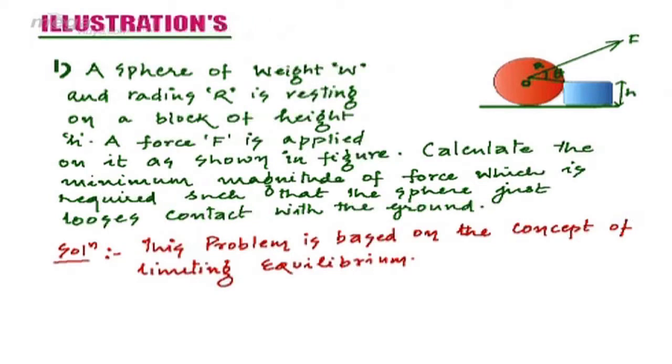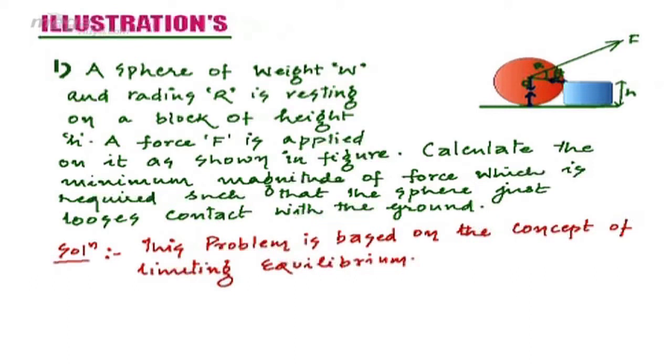From the figure, it is clear that the forces acting on this sphere are the normal force from the ground, the normal force from the axis of rotation, the external force, and the weight. These are the basic forces acting on this sphere. But we will not consider the normal force from the ground as well as the force from the center of rotation, since the torque due to both forces will be 0.